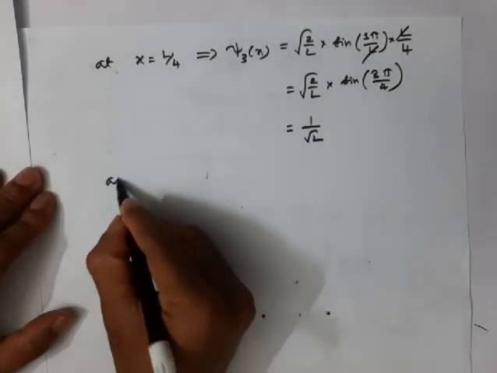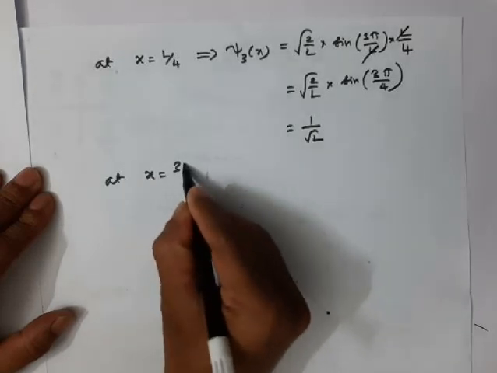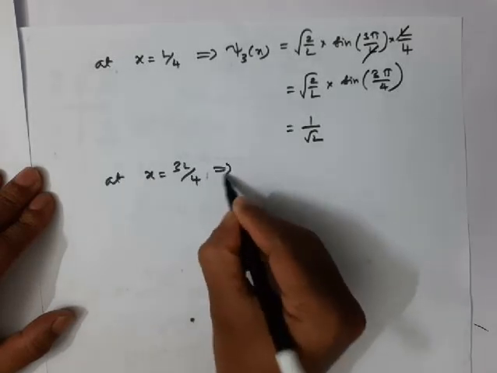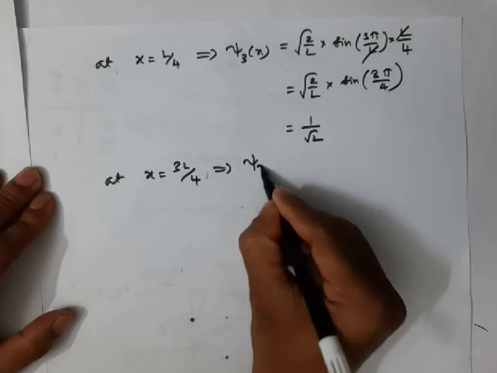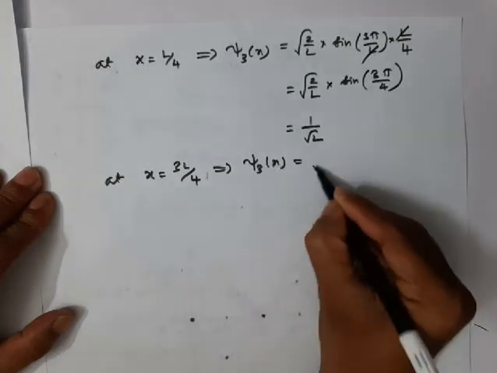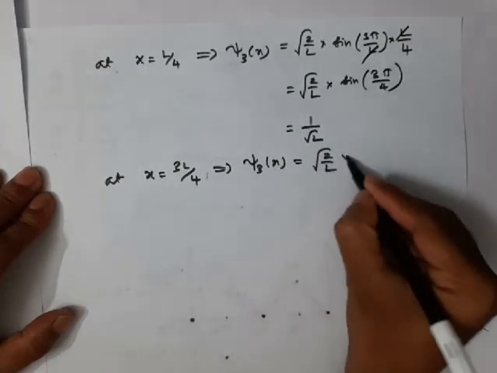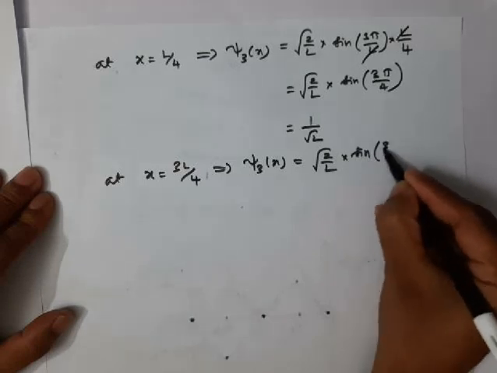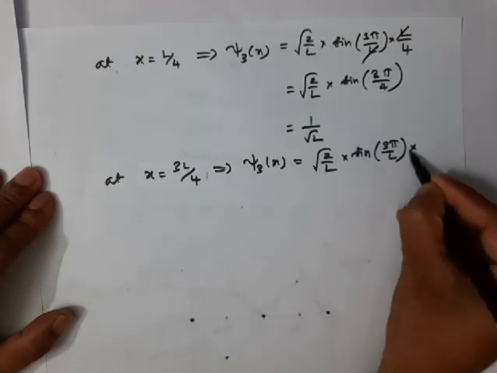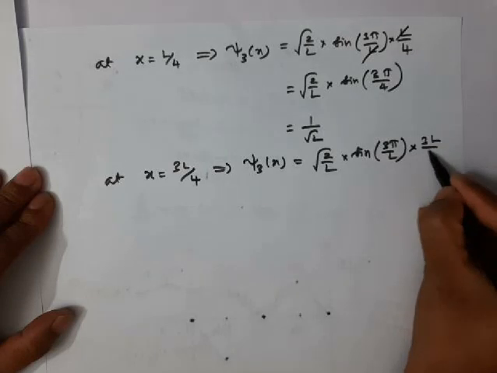What will happen at x equal to 3L by 4? At x equal to 3L by 4, the wave function value becomes, in a similar manner, we have to work out sine 3 pi by L into 3L by 4.